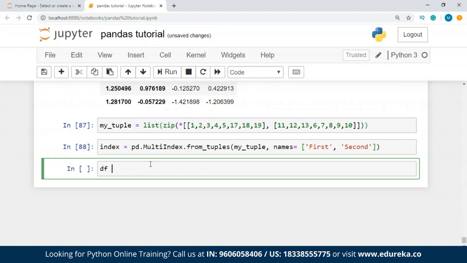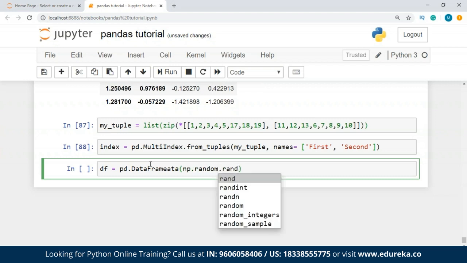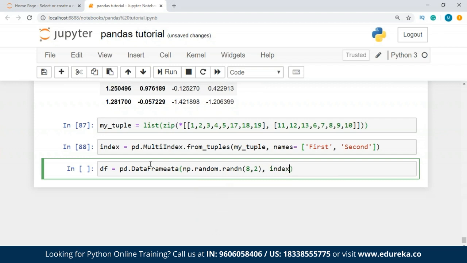Now I'm going to create the data frame, guys. So for this we write pd.DataFrame, and inside this I'm going to pass a few values, np.random.randn. So we have 8 values and 2 columns. And the index is going to be index, and columns is equal to a and b.